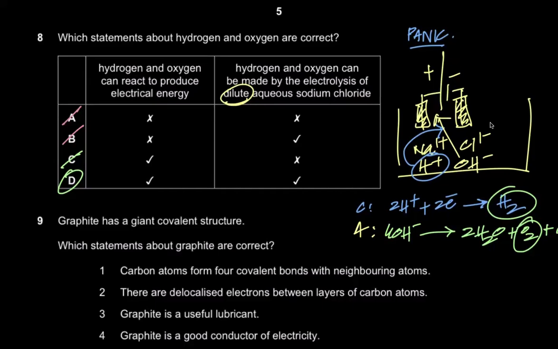The sodium metal is more reactive than hydrogen, but the reactivity of ions is opposite to the reactivity of metal. So if you know your reactivity series, please stop calling me a careless zebra. You need to understand that in the reactivity series, when you talk about potassium, sodium, calcium, and so on, the reactivity decreases as you go down, but the reactivity of ions increases as you go down. That's why when you have copper ions and hydrogen ions in a solution, the copper 2 plus ions are obviously going to win the race, right?